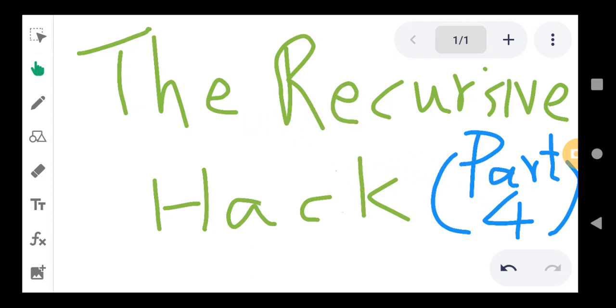This example is actually taken from Gödel's theorem. Gödel's theorem is a very popular, very useful technique in logic, and there are many variations of it, and this particular variation is my favorite. Sometimes this recursive hack is also called a self-referencing technique. It's a very powerful technique in logic, and it goes something like this.